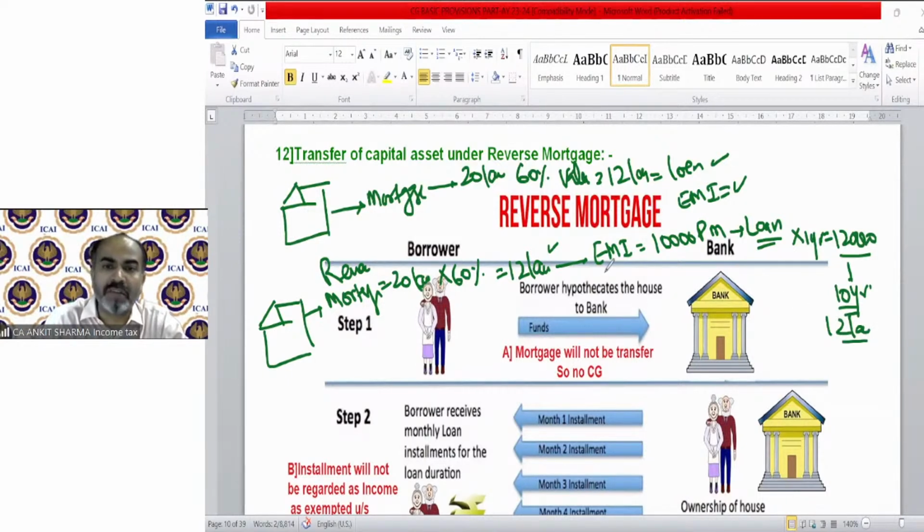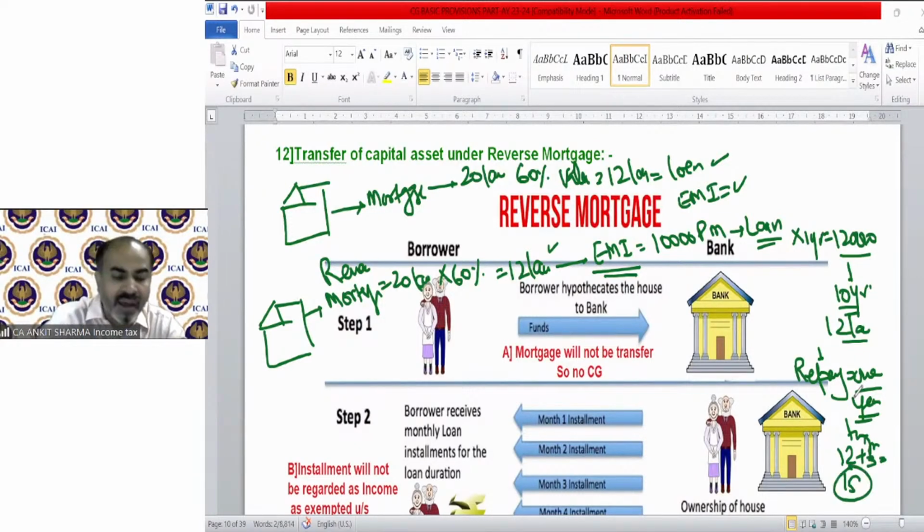So now the loan will be provided in EMI form and you have to repay it one time. After completion of the term, you have to repay it one time: that 12 lakh plus whatever the interest is. For example, if the interest value is 3 lakhs, you might need to pay 15 lakh in one time.